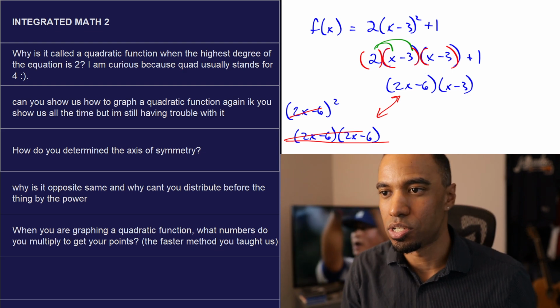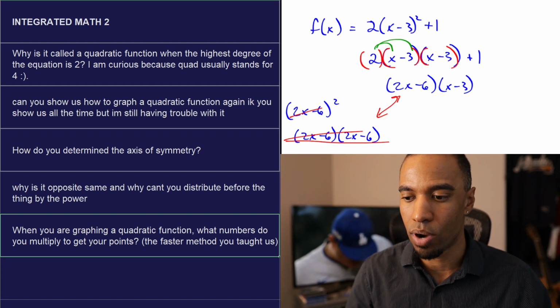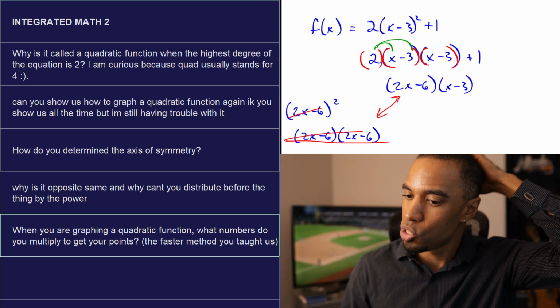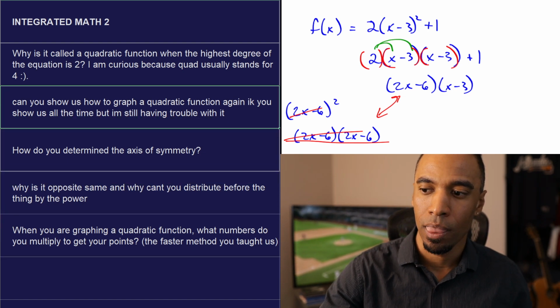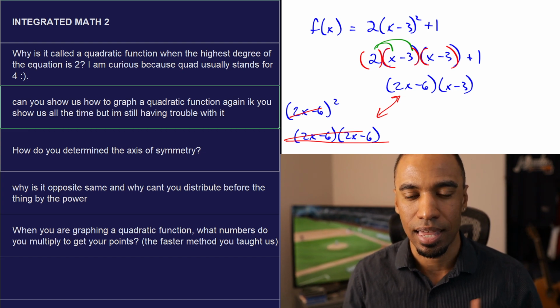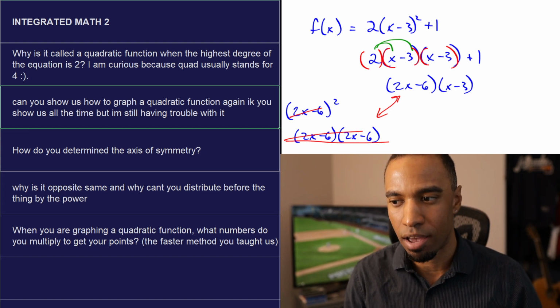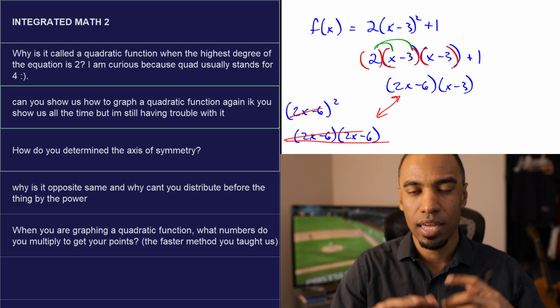Okay, so that's all the questions there. And the final question here, which I already answered for the person who asked: when you're graphing a quadratic function, what numbers do you multiply to get your points, the faster method you taught us? I answered that right here. If you can find this question in the timestamp, that'll help alleviate that for you. Can you show us how to graph a quadratic function again? I know you show us all the time. I'm still having trouble with it. So hopefully that alleviates that for you guys.